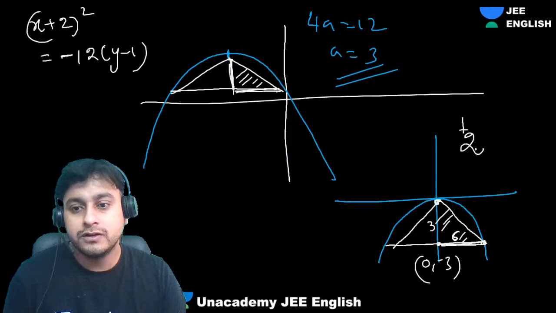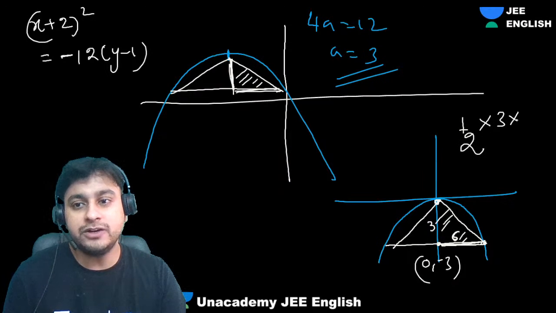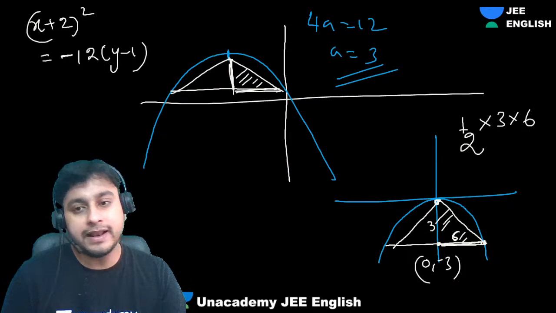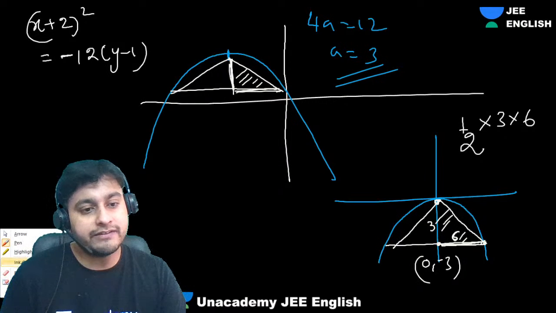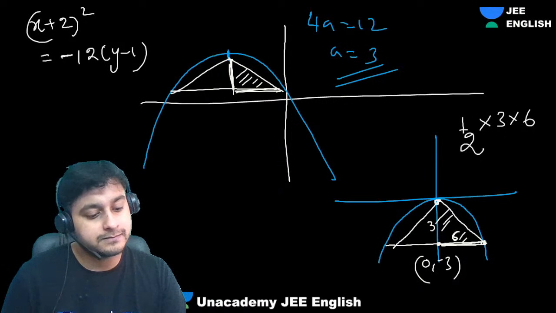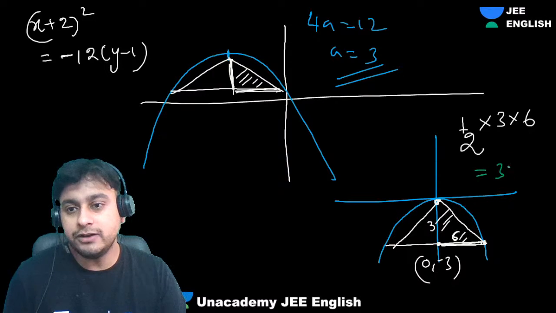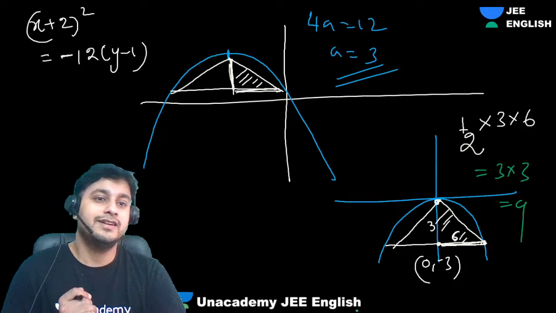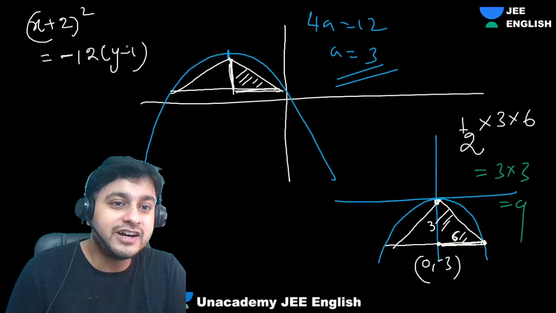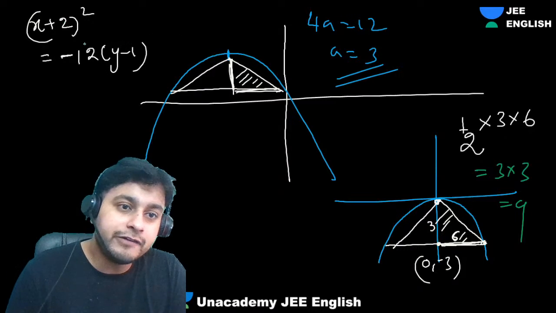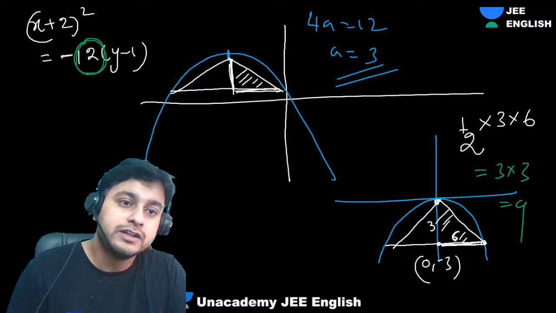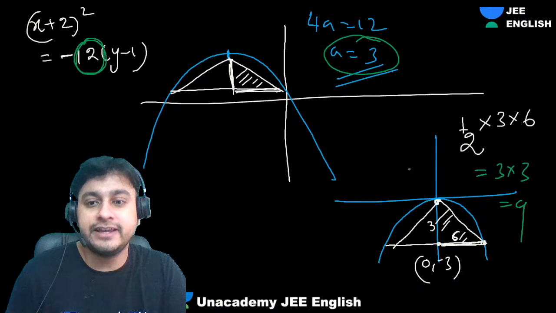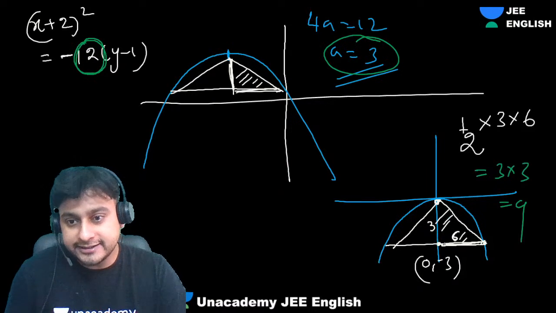Half into base into height. Simple. 3 into 3, 9. Understood? So guys, this vertex didn't matter at all. We were only looking for this value. This was 12, that means a is 3, that means this is 3 and this is 2a.